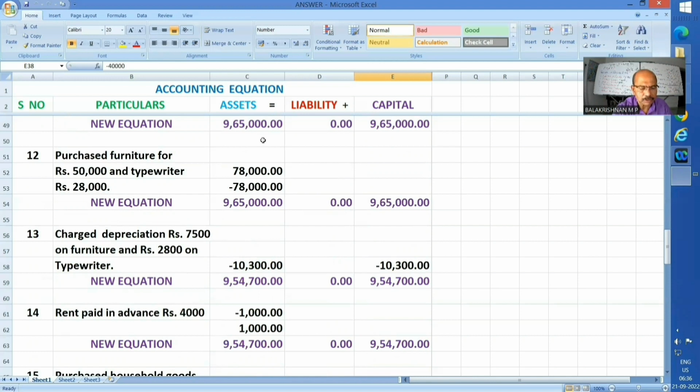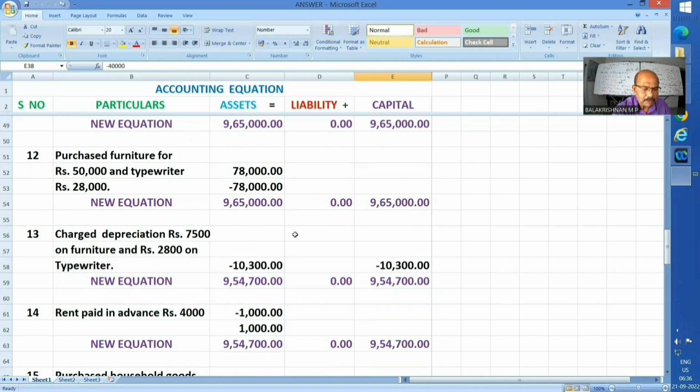Next, 12th. Purchase furniture for rupees 50,000 and typewriter for rupees 28,000. Overall, I had to shell out 78,000 towards purchase of an asset. As such, money got reduced by 78,000. That much I am reduced from my asset. Parallelly, assets suffice for 78,000. Hence, asset is added here. Net effect being equation is intact.